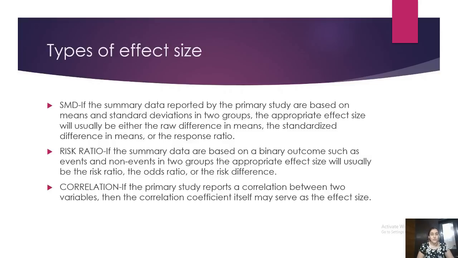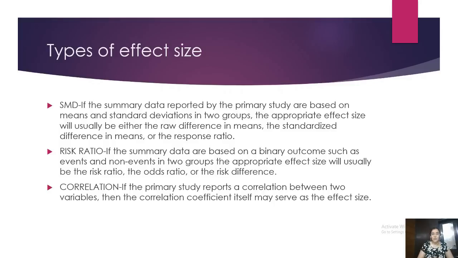We will do the calculations. The second type is risk ratio. Again, this comes primarily from medical studies. It used to happen that after giving a vaccine or a treatment, there were some events which were noted. So sometimes when you gave a treatment, the patient survived or he died. Now these are 2 events. So whenever you are basing your effect size on medical studies which are describing an event, it is called a risk ratio effect size.